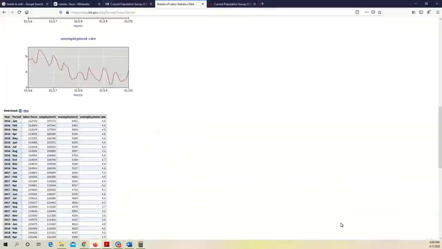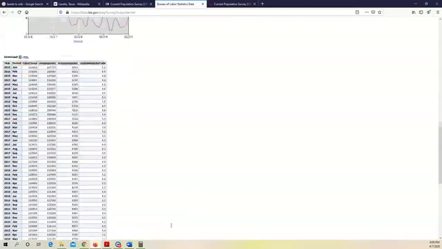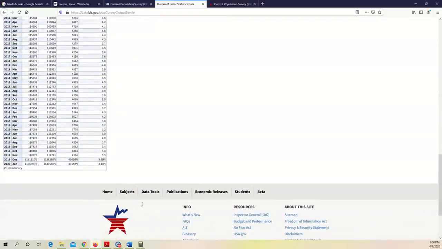In reality, for example, how many people are unemployed in Laredo in January 2020, right? 4,915 people registered as unemployed in the city of Laredo. And we know the labor force. In January 2020, right, this number of people are in the labor force. So unemployed divided by labor force. In January 2020, the unemployment rate in Laredo, Texas is equal to 4.1%. This is how unemployment rate is calculated.